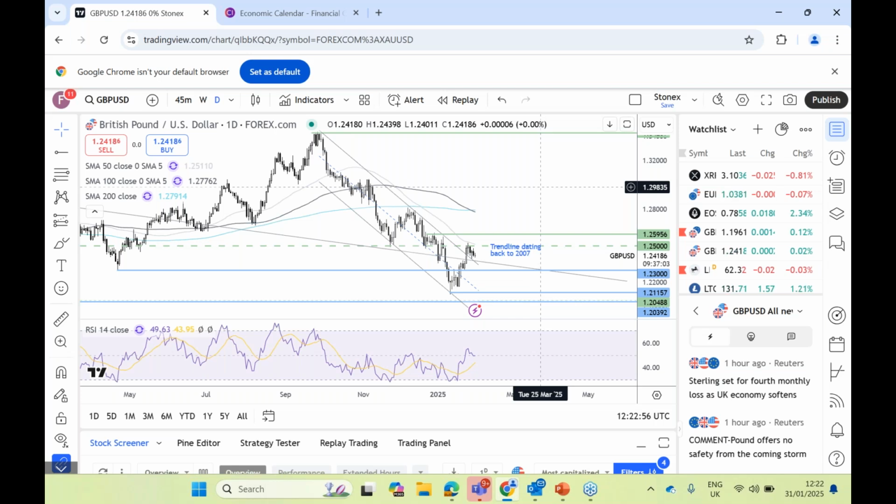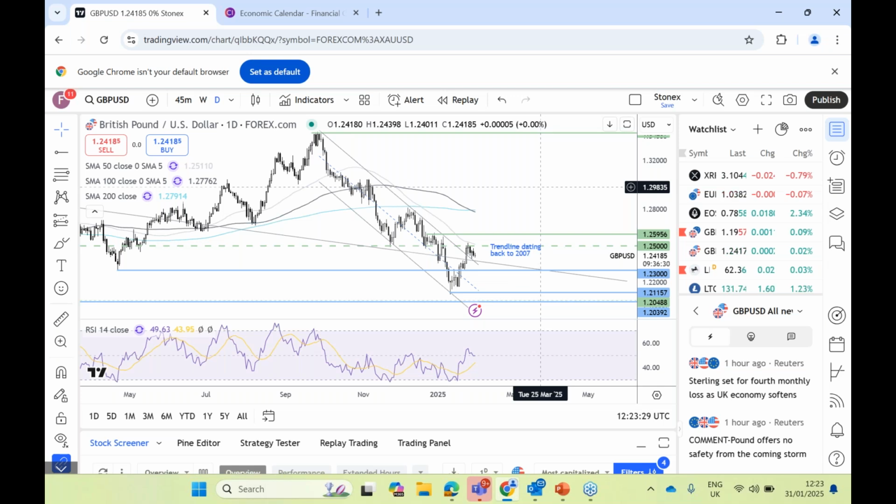Now, the reason that we've seen the Bank of England move a little bit more slowly is because inflation in the UK has been stickier, but actually there are signs that CPI is cooling. It fell to 2.5% in December, and the service sector inflation, which is an inflation gauge which the Bank of England watches closely, dropped by more than expected to 4.4%, which is really good news as far as the bank is concerned. It had been hovering around this 5% level. It was expected to even rise above 5%.